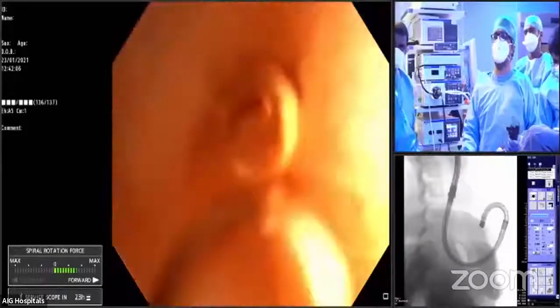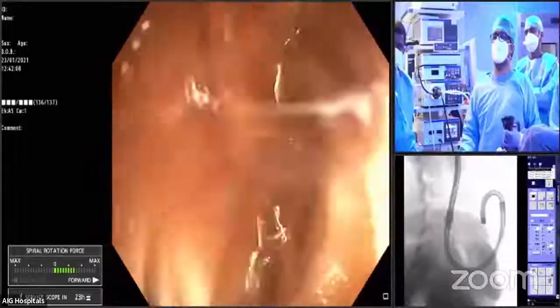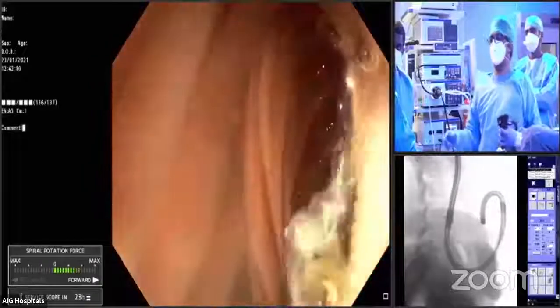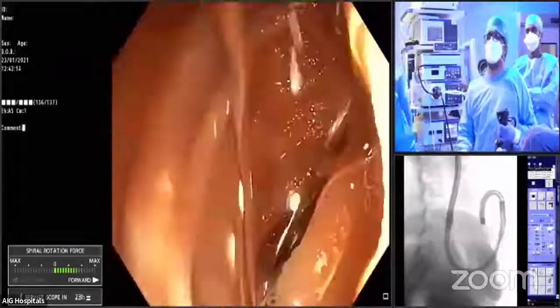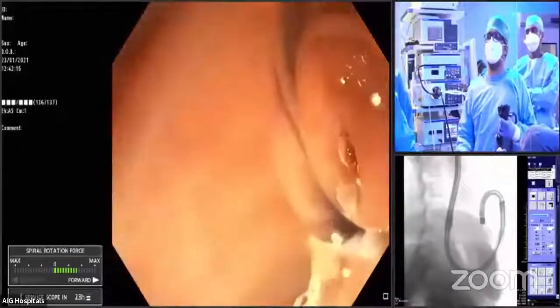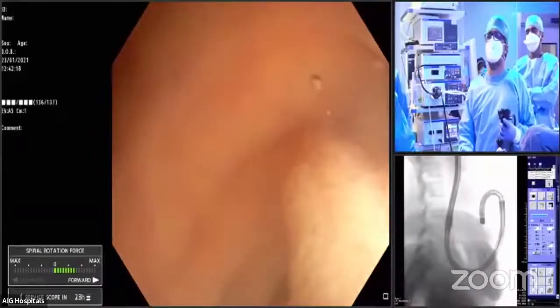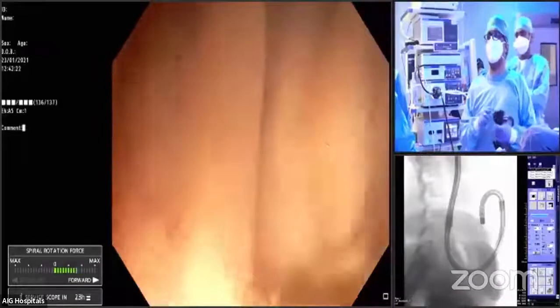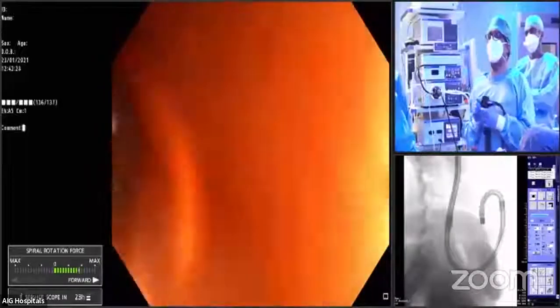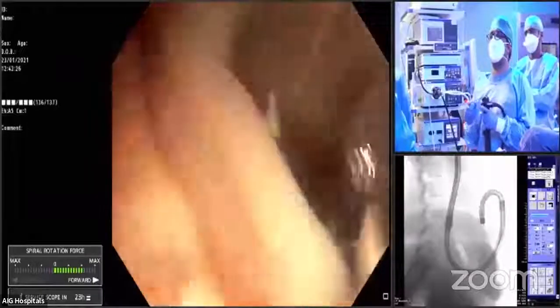Can you show the screen, please? And I use the contrast, please. Take note, there is a sharp bend now. There is a very sharp bend. So I will use the contrast to have a road map. Where is the bowel going?